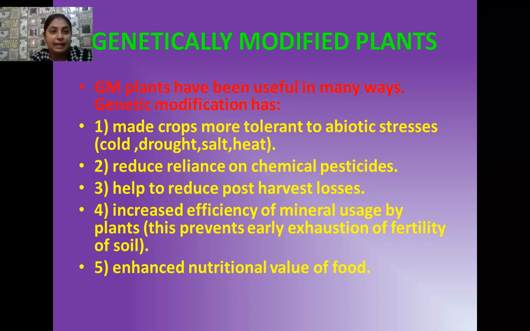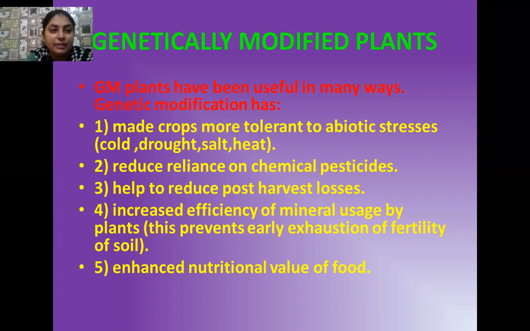Some of these properties I have already discussed with you: these genetically modified plants are generally crops which are more tolerant to different types of abiotic stresses. It may be cold, drought, saline soil, or heat conditions. They can easily survive under such adverse situations. And these plants also reduce our dependence on different types of pesticides. As I have discussed in my previous lecture, these pesticides generally reduce the fertility of our soil, and on the other hand cause soil pollution as well as water pollution.